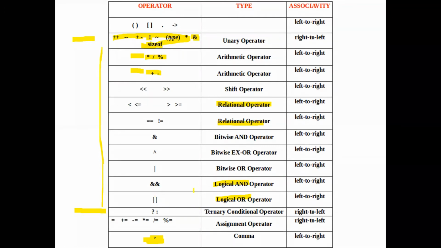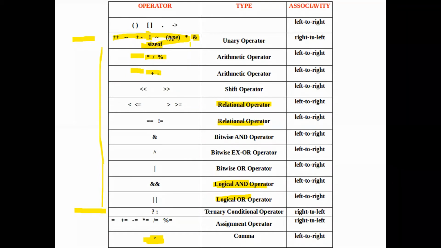When we write about the logical operators, the three logical operators, logical and, logical or and logical not, logical not is also along with the other unary operators. When we studied logical operators, we just studied that logical not has higher precedence than the relational operators, but actually it is categorized along with the unary operators.